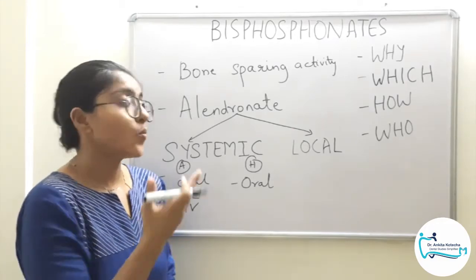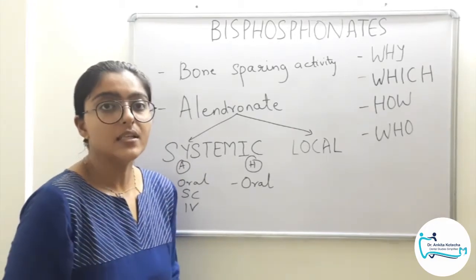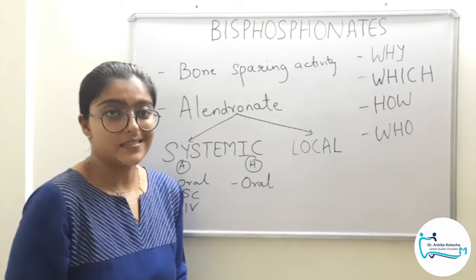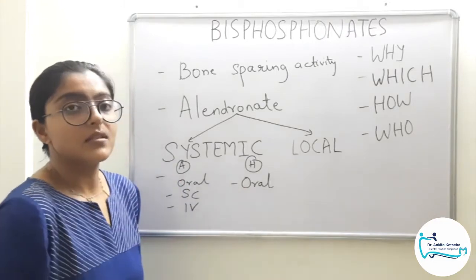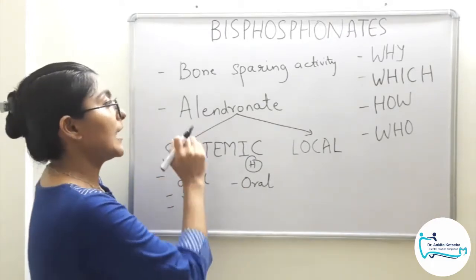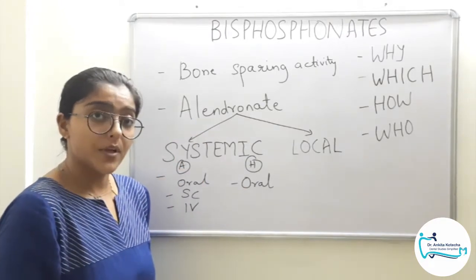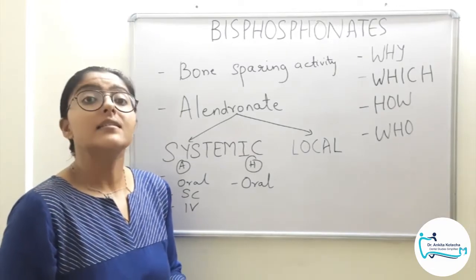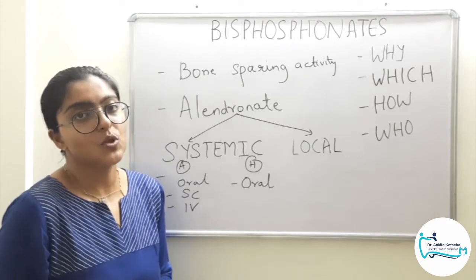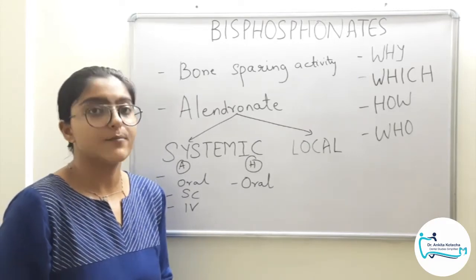Sir has studied 1% alendronate gel in chronic periodontitis cases and in aggressive periodontitis cases, in healthy subjects as well as immunocompromised subjects, that is patients with type 2 diabetes.